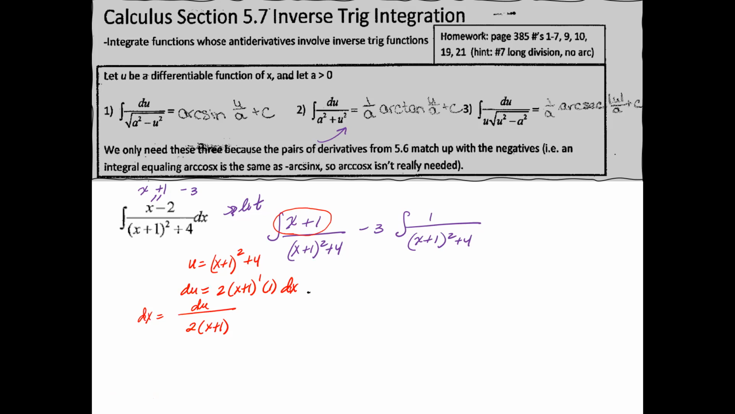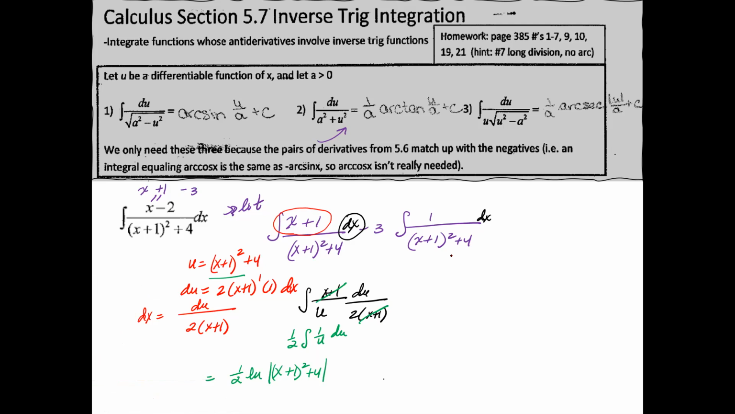So let's set this up. Integral of (x plus 1) over u, and don't forget your dx, times dx, which is du over 2 times (x plus 1). Well, your x plus 1 cancels, which is great, because then you have 1/2 integral of 1 over u du. And what is the integral of 1 over u? Well, you guessed it correctly. It's ln u, and your u is (x plus 1) squared plus 4. That's your first part of the integration. I'm just going to leave it there for the time being.